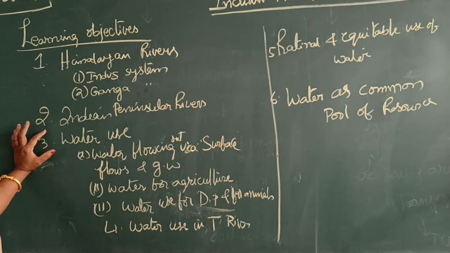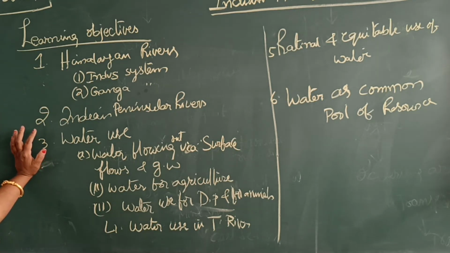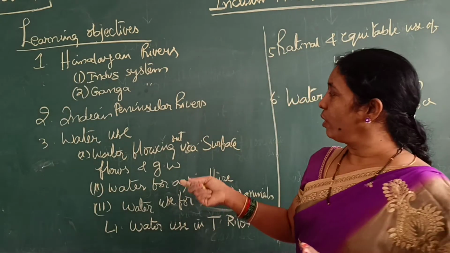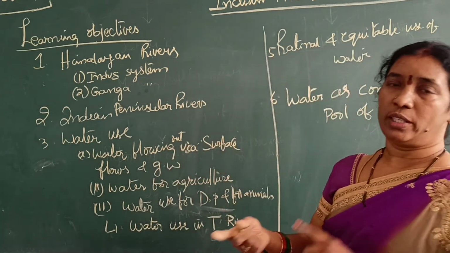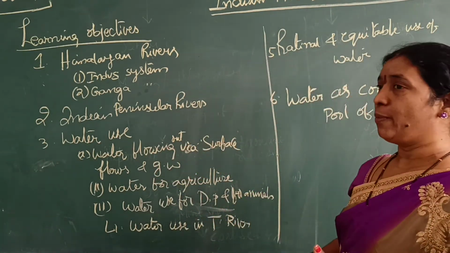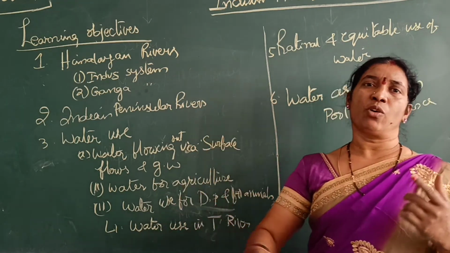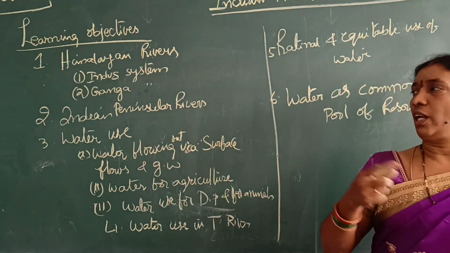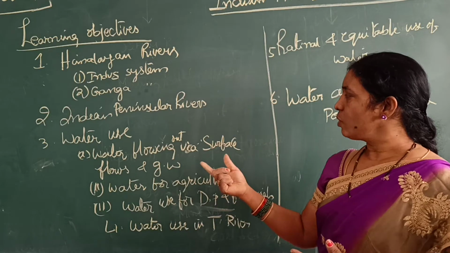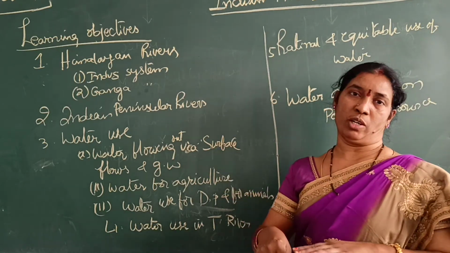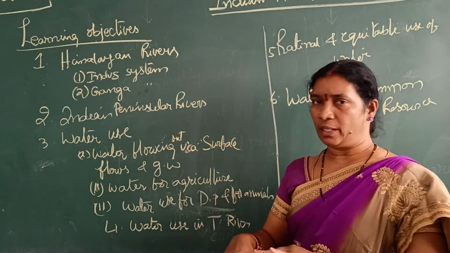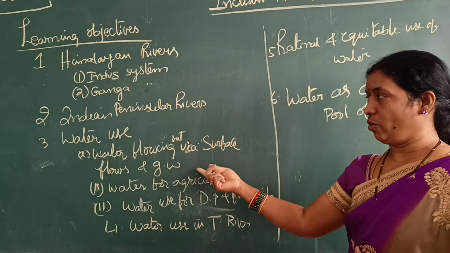And water use. So how do we have to use the water? For different purposes, it is life for us, for everyone. So for different purposes, how are we using water? Water flows out via surface flow and groundwater. Even in 9th class we learned the water cycle: precipitation, condensation, again, isn't it? Runoff water, groundwater, these are all. That means rivers, ponds, rainwater are on one side and the groundwater on the other side. So via surface flow and groundwater.